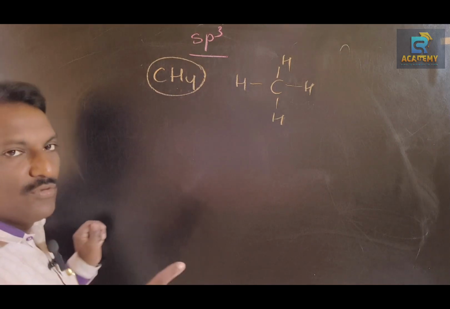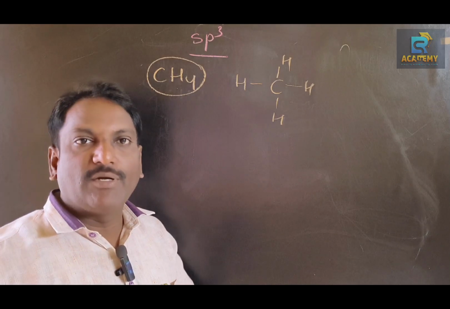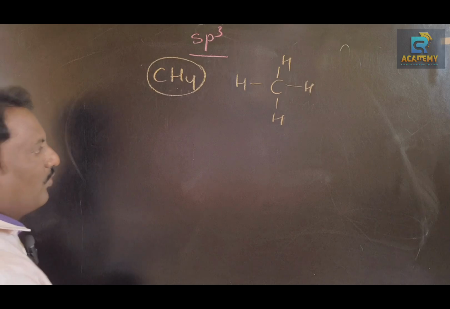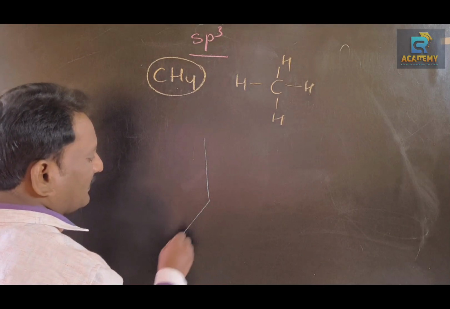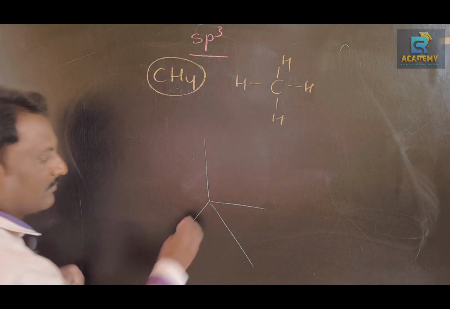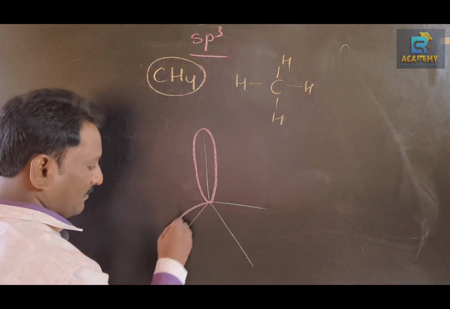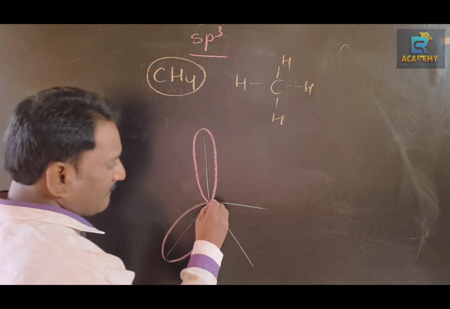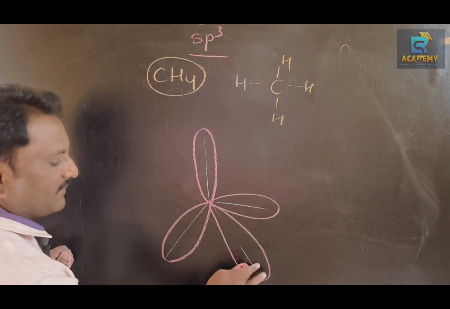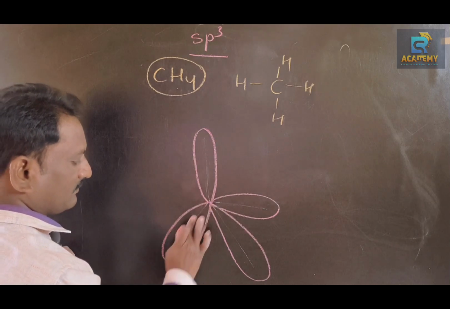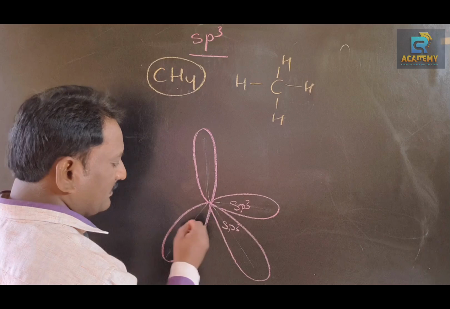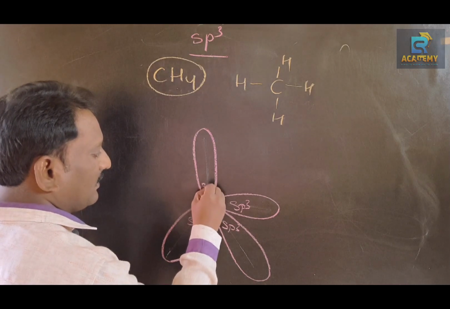In carbon, one s orbital and three p orbitals undergo hybridization and produce four sp3 hybrid orbitals like this. sp3, sp3, sp3, sp3.